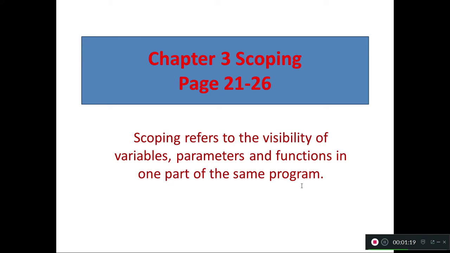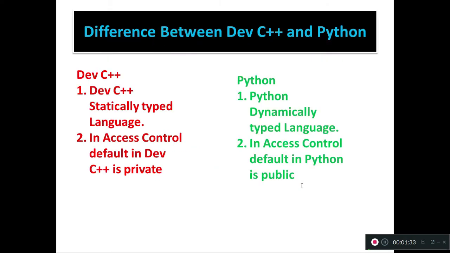Okay. What is scoping? Scoping refers to the visibility of variables, parameters and functions in one part of the same program. It is the definition for scoping. There are 2 more questions for you before we start with the lesson.